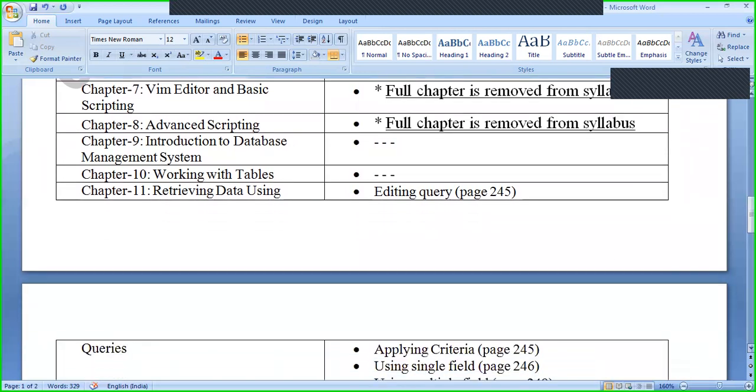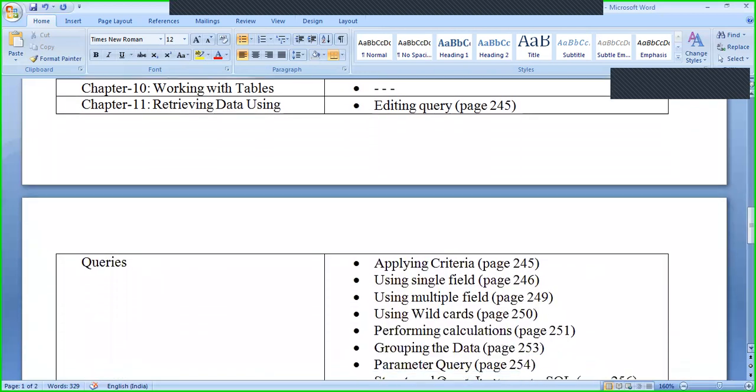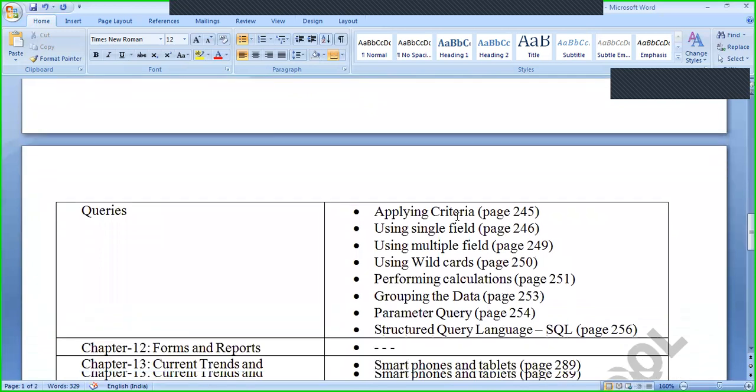In this, whichever queries are reduced, you will see. Applying criteria, page 245. Using single field, page number 246, is also reduced. Using multiple field, page number 249, reduced. Using wildcards, page number 250, excluded. Performing calculations, page number 251, excluded. Grouping the data, page number 253, excluded. Parameter query, page number 254, is also excluded.